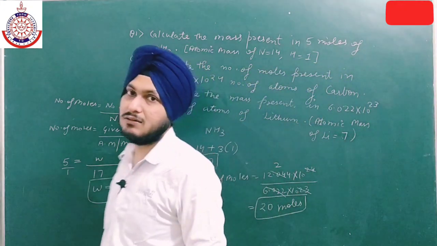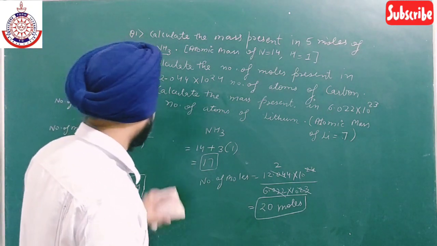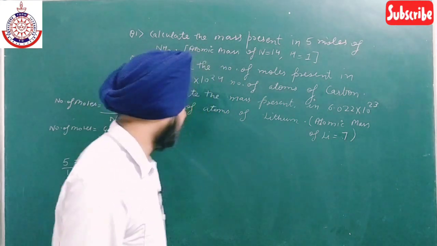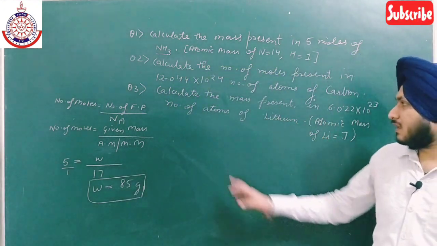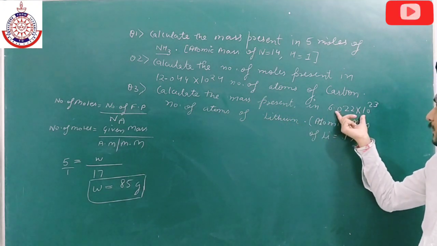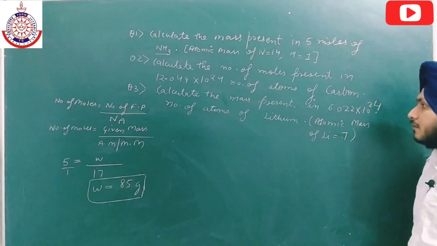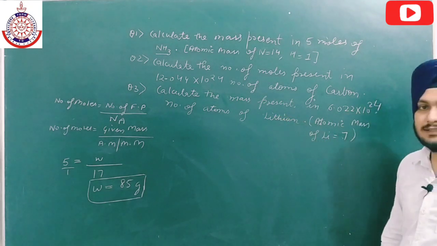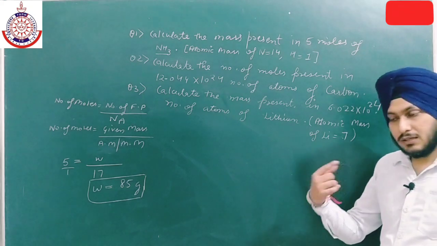Now the third numerical is on the basis of correlation. We have to correlate these two definitions. The first thing is we have to put the values which are given to us in a particular formula. Now calculate the mass present in 6.022 into 10 to the power 24, I am writing it here as 24, number of atoms of lithium, and the atomic mass of lithium is given to us as 7. So firstly, you should calculate the number of moles.